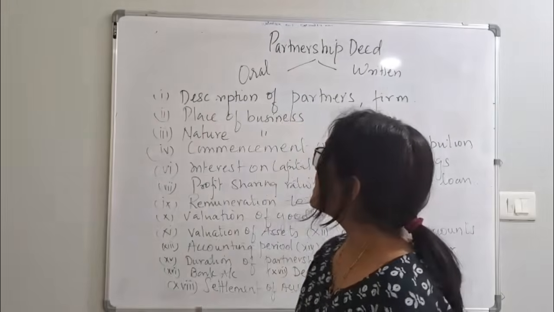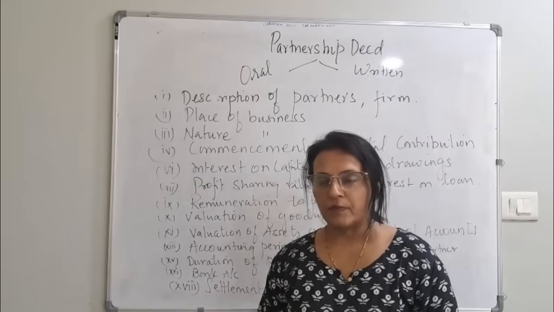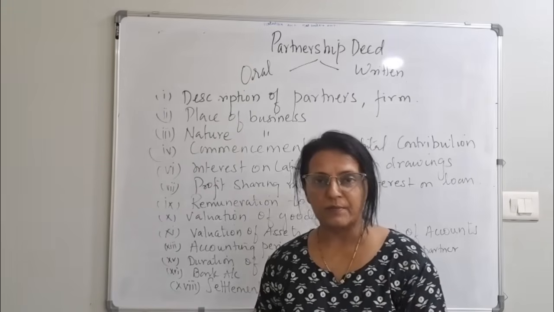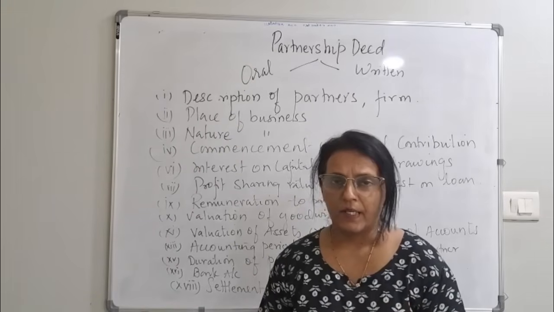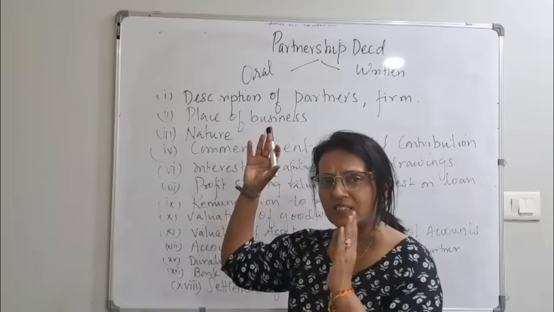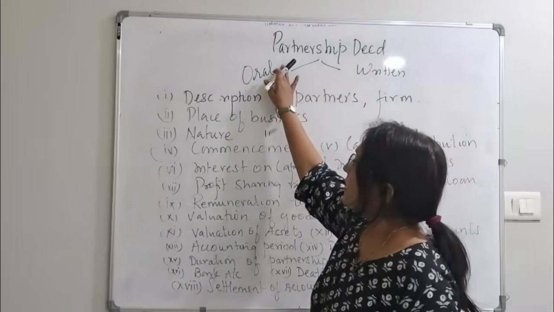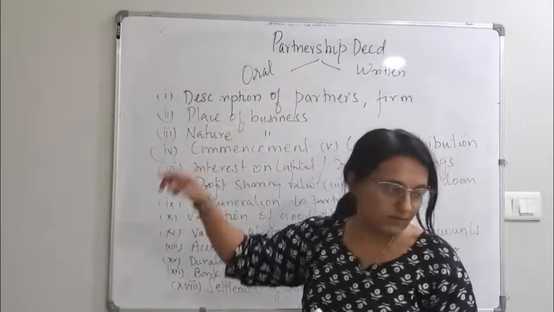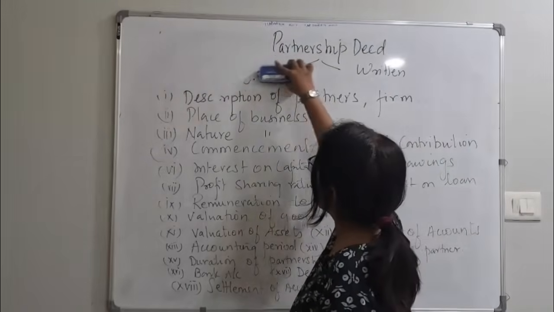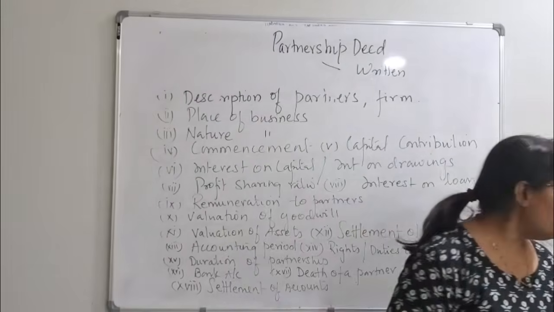Next is the partnership deed. What is there in a partnership deed? I said partners can have an oral agreement or a written agreement. If there is a written agreement, that written format is a legal document which is called the partnership deed. Agreement can be either oral or written. When there is a written agreement, you prepare a partnership deed.